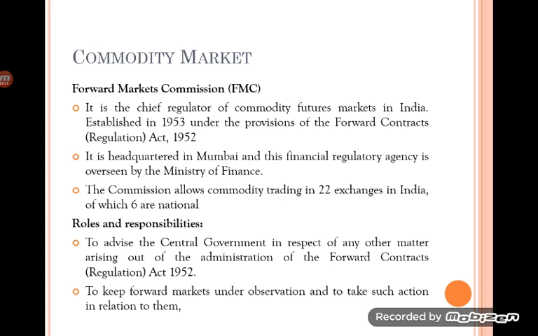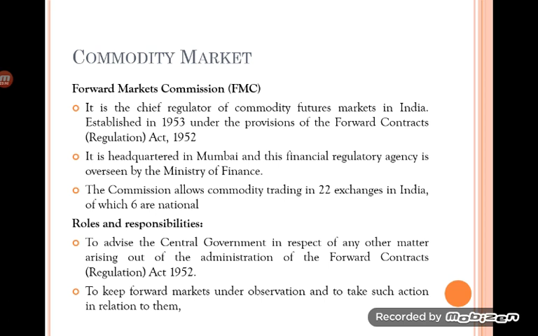As I told you earlier in the beginning of this chapter, the trading in the commodity market is controlled by a regulatory body which is called Forward Market Commission. So Forward Market Commission was established in 1953 under the Forward Contract and Regulation Act of 1952.